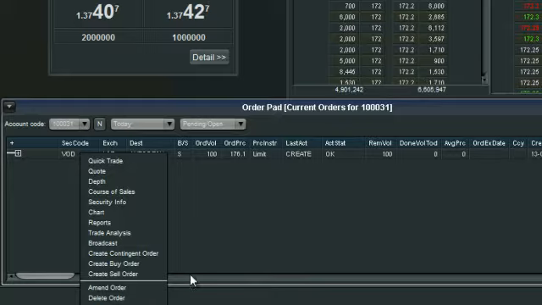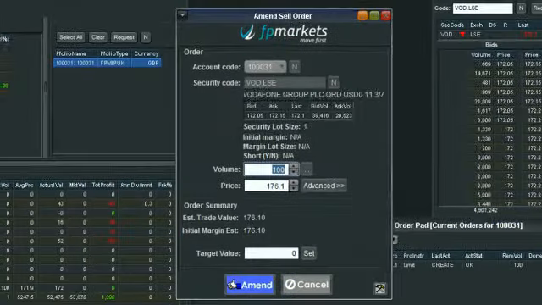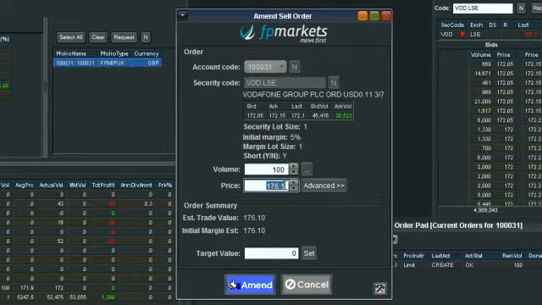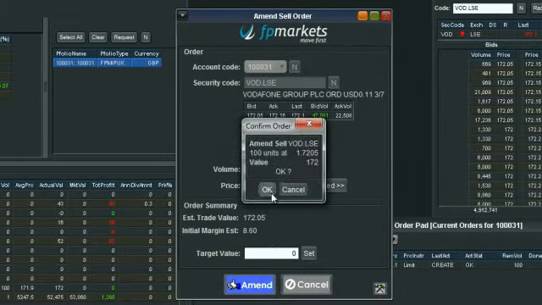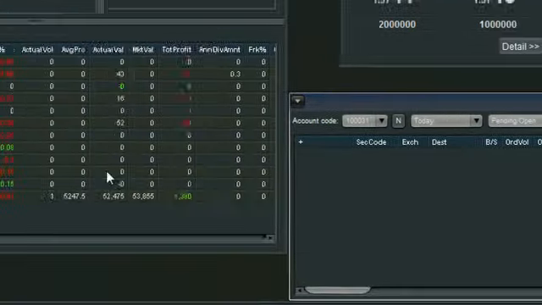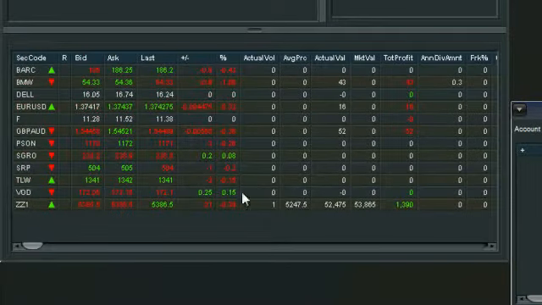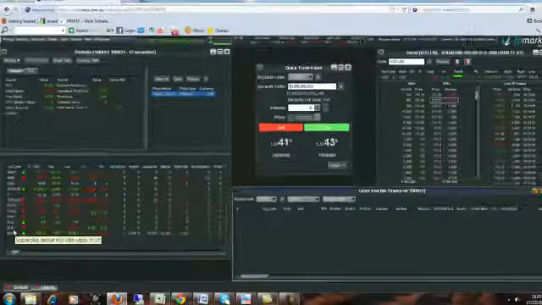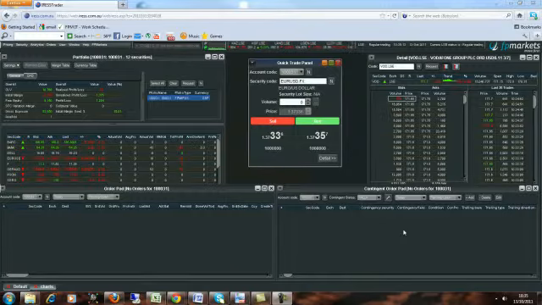So what we can do here is simply right click on the current order we've got, amend that order, it will bring up the exact order ticket that we had, and we can now simply amend it down to the market. We can see above there it's at 172.05. So let's just go in at 172.05. So let me select amend, OK. You'll see the price amending there. Once it gets filled very quickly, you see it disappeared and the volume has gone from our Vodafone position in our portfolio window. Next, we're going to move on to contingent orders.